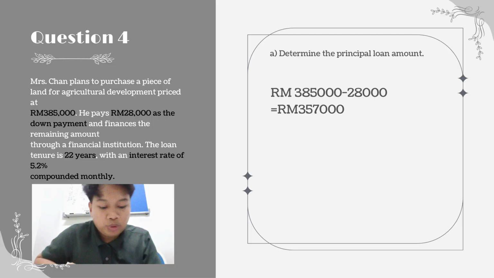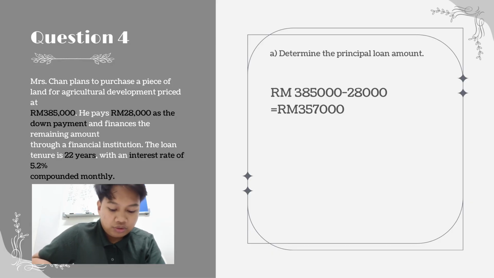So next, we are moving to question 4. For question 4A, we need to determine the principal loan amount. Principal loan amount is the initial sum of money borrowed in a loan or investment without any fees or extra costs. In this case, Miss Chen used 385,000 ringgit to buy a piece of land, with a down payment of 38,000 ringgit. So, we take the 385,000 ringgit and minus the 28,000 ringgit. So, the principal loan amount is 357 ringgit.